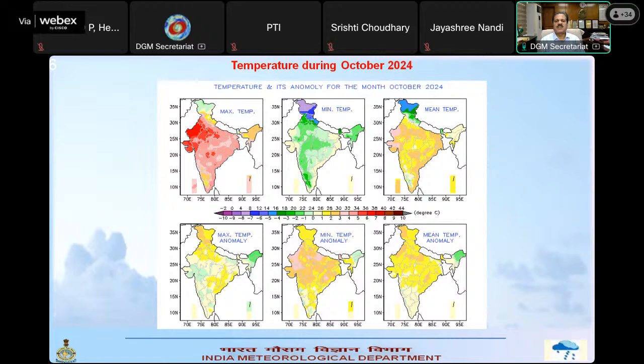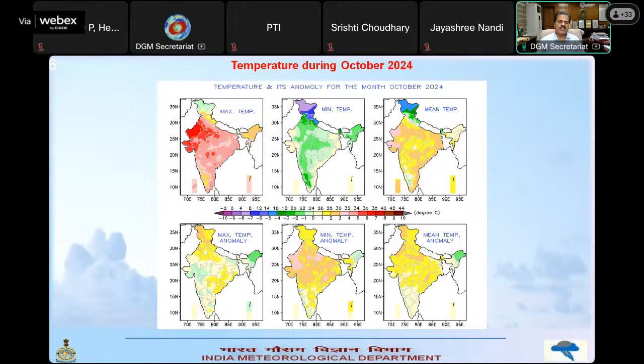Now let us look at the temperature during October 2024. The maximum temperature, minimum temperature, and mean temperature are shown in the top column, and their anomaly, that means departure or deviation from the normal, is shown in the column below. If you look at the maximum temperature anomaly, it shows that northwest India, starting from Jammu and Kashmir, Ladakh, up to Rajasthan, northern parts of Madhya Pradesh, UP, Haryana, Punjab, Himachal Pradesh, and Uttarakhand, are all yellow to orange, and this indicates above normal temperature.